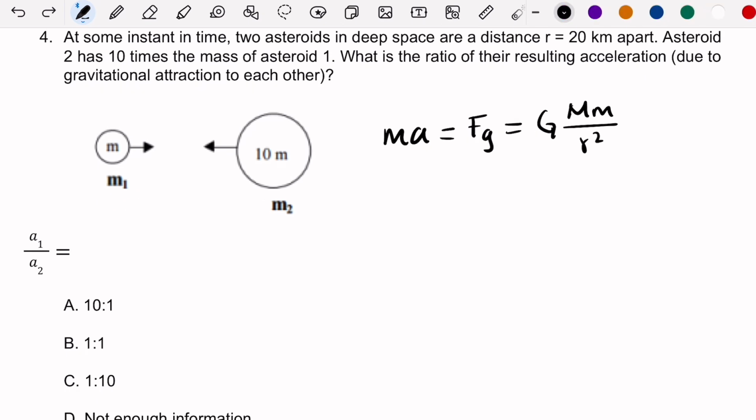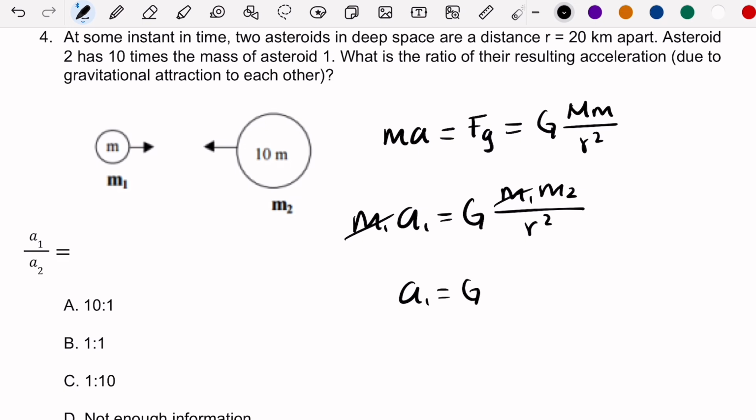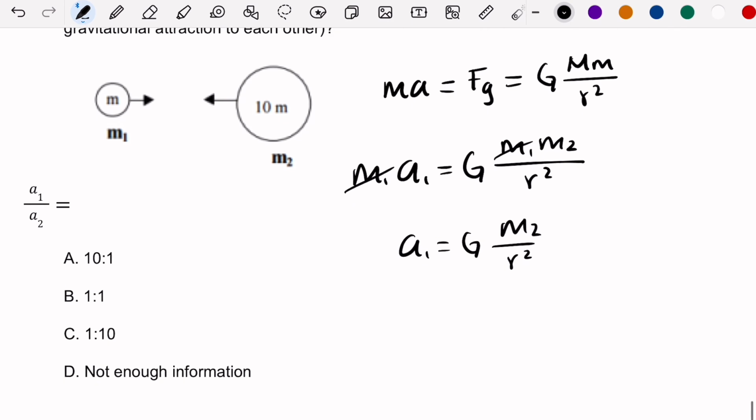All right, let's see what we know. For acceleration 1, we have mass 1 times acceleration 1 equals G times m1 times m2 divided by r squared. R is the same because they're 20 kilometers apart. So we can cancel mass 1, and we have acceleration 1 equals capital G m2 over r squared. For A2 it is the same thing, with the exception of the masses. There we have it.